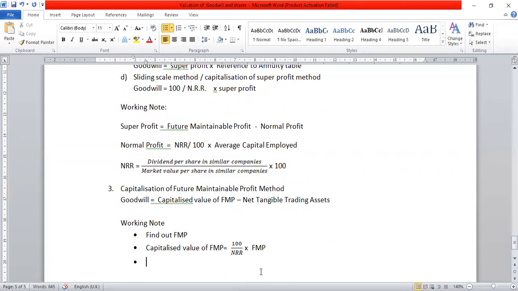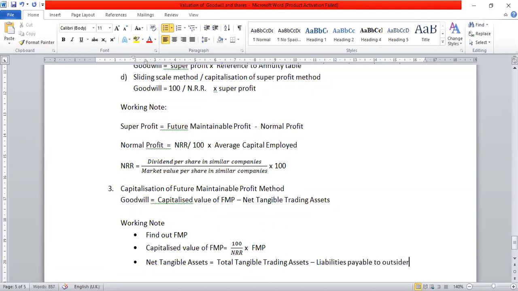Okay. Then number 3 step, we have to calculate net tangible assets. So how to calculate net tangible assets? Net tangible asset equal to total tangible trading assets minus liabilities payable to outsiders.